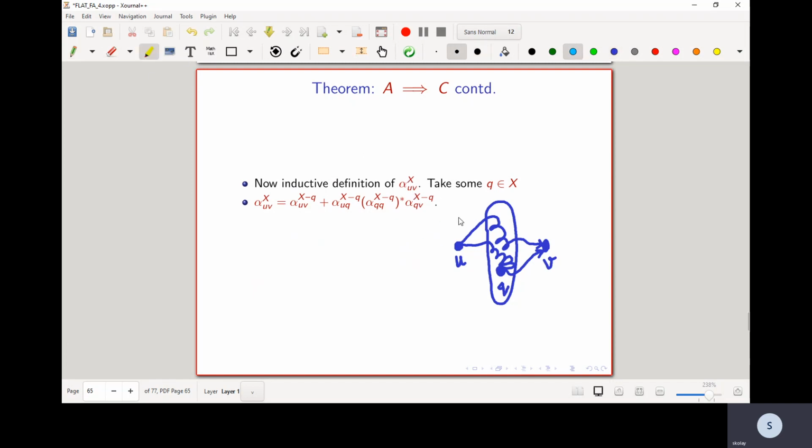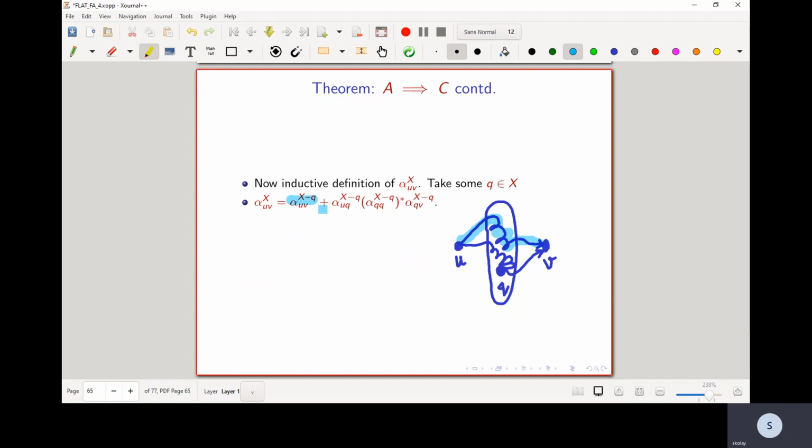We know that either q is not an internal vertex, in which case it goes from u, takes states in X minus q, and then goes to v, in which case inductively that is going to be the regular expression alpha uv, where internal states are X minus q. These are the paths which are not taking q as an internal vertex.